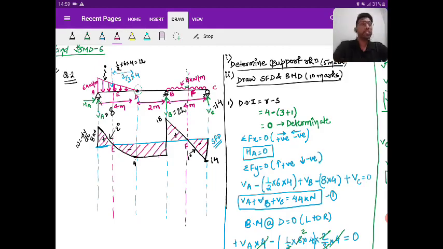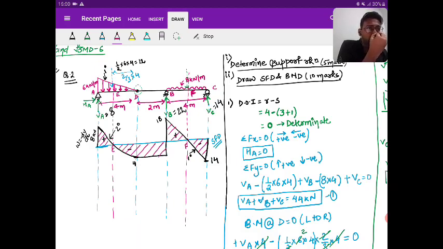Please find first. I hope you got the bending moments at A, B, C, and D. The points whose distance you already know, so at these points you don't require much time.